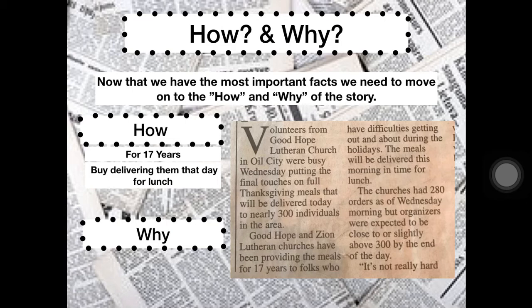Okay, so we see in that paragraph, it is answering how many. 280 meals or slightly above 300 by day's end. So, we have the how part of our body paragraphs being answered. How long? For 17 years. How are they going to do this? By delivering them that day for lunch. How many are they delivering? 280 meals or slightly above 300 by day's end.